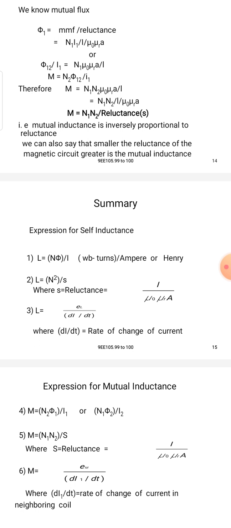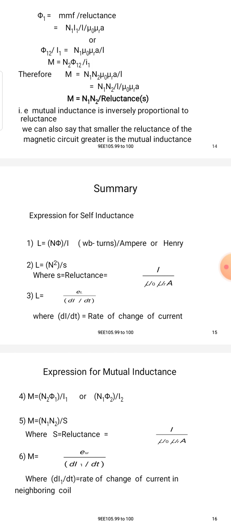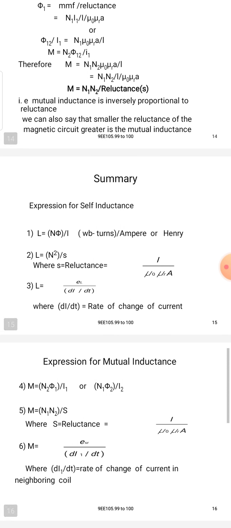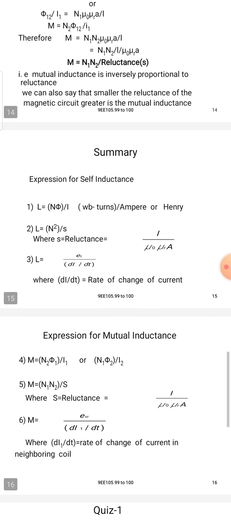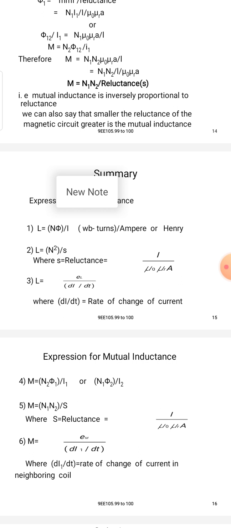A few expressions about self inductance and mutual inductance. For self inductance, L is equal to Nφ by I, the unit is Henry or Weber turn per ampere, and L is equal to N squared by S, where S is the reluctance, l by μA. Also, the induced EMF is L di by dt, the rate of change of the current. In mutual inductance, M is equal to N2 φ1 by I1 or N1 φ2 by I2, and M is equal to N1 N2 by S, where S is the reluctance l by μA. The induced EMF is M di by dt, the rate of change of the current in the neighboring coil.